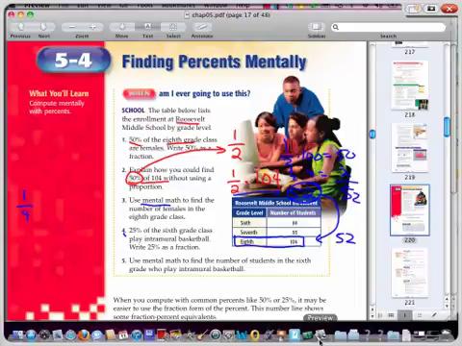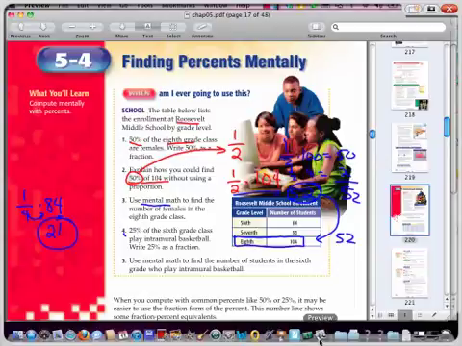And so if we say 1/4 of the 6th grade, and there's 84 6th graders, we're trying to do all this in our head, so we're going to divide 4 into 84. Well, that's a pretty good number to divide into. 4 goes into 8 2 times. 4 goes into 4 1 time. So my answer is 21.